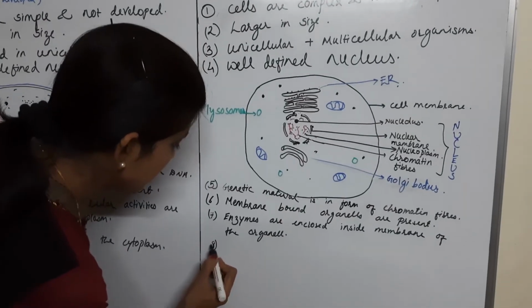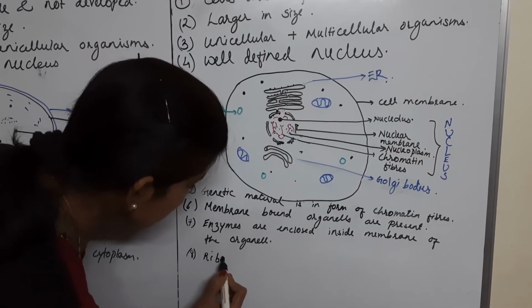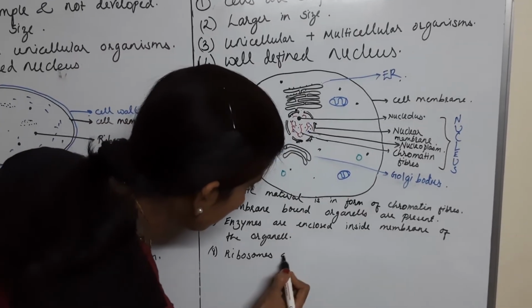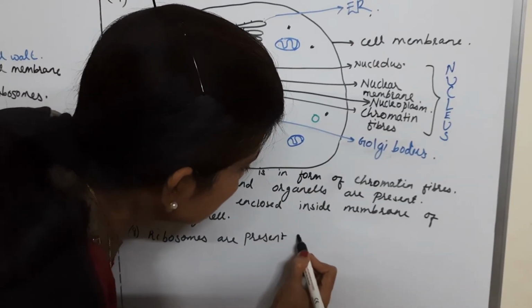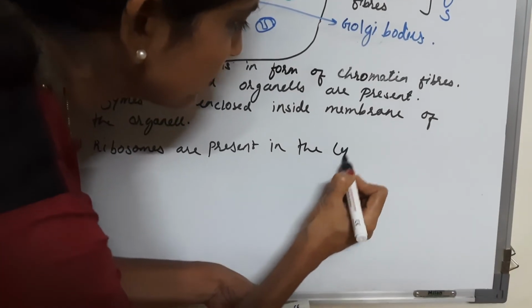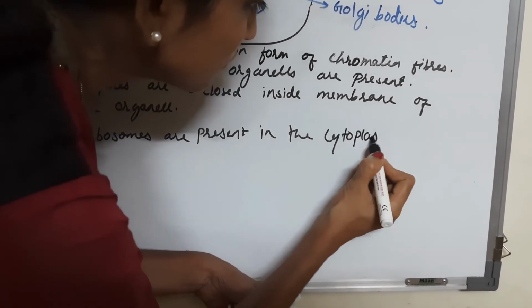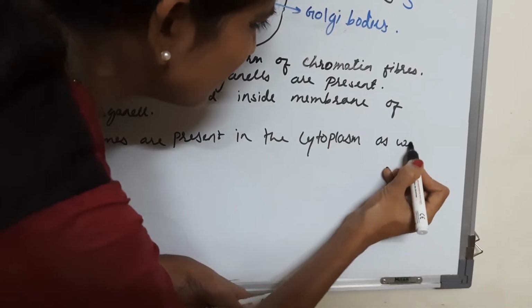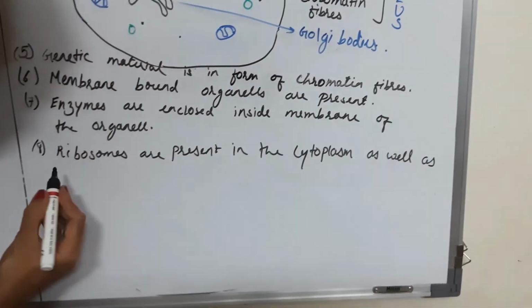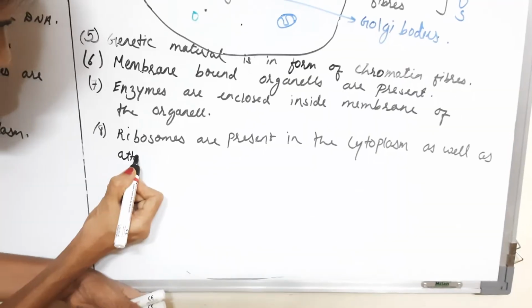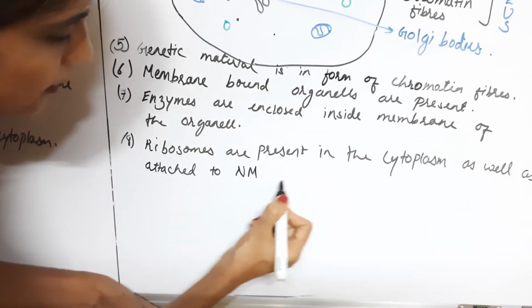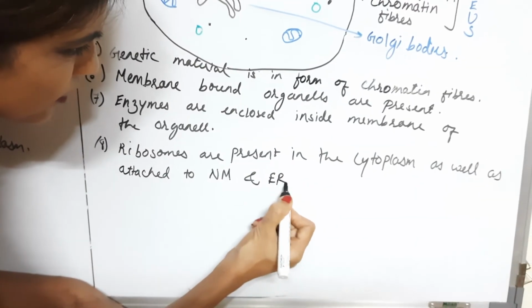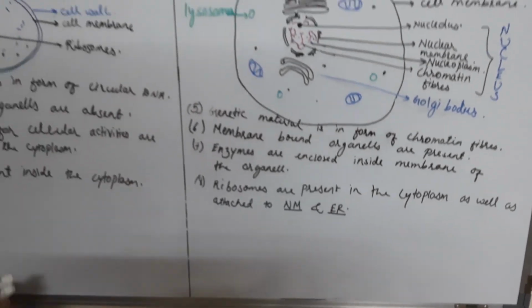So we can write ribosomes are present in the cytoplasm as well as attached to the nuclear membrane and endoplasmic reticulum. NM means nuclear membrane, ER means endoplasmic reticulum.